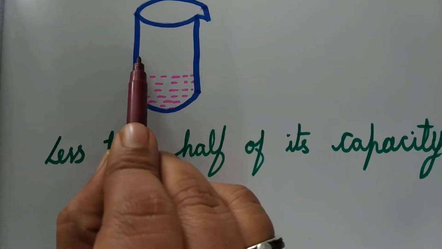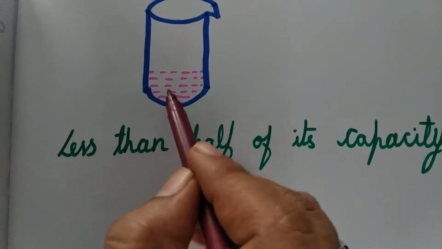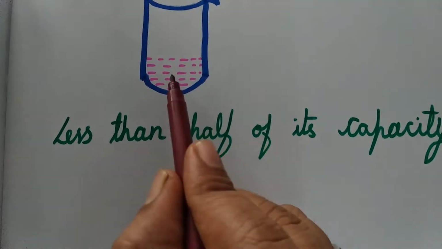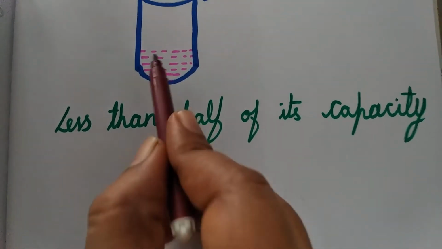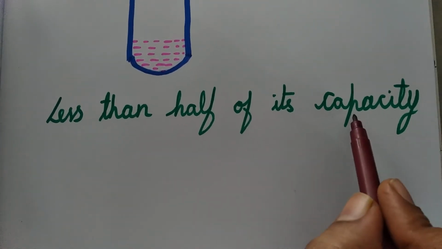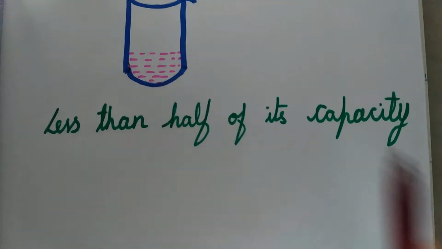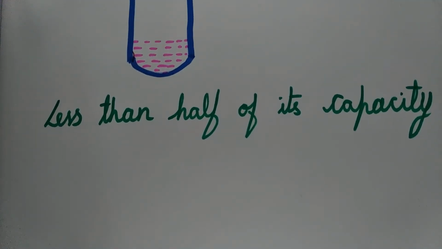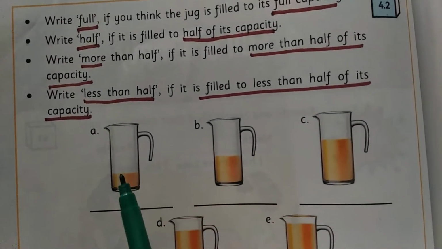Half means it will be like this, but this juice is filled below half. That we call less than half of its capacity. So this diagram we call less than half of its capacity. Like that you want to write here.